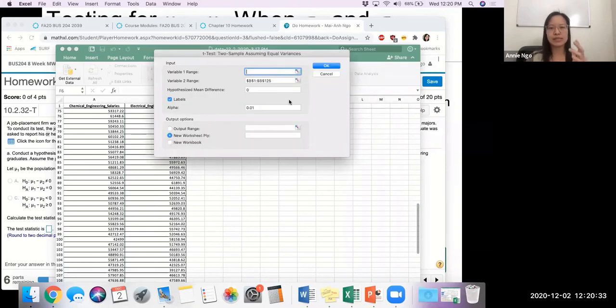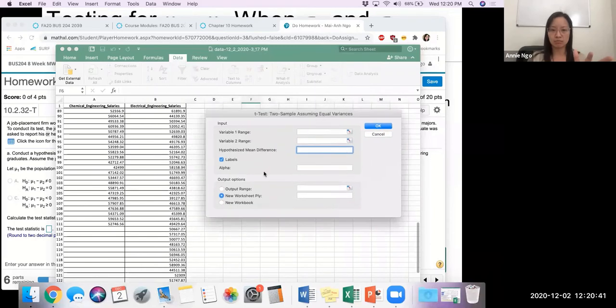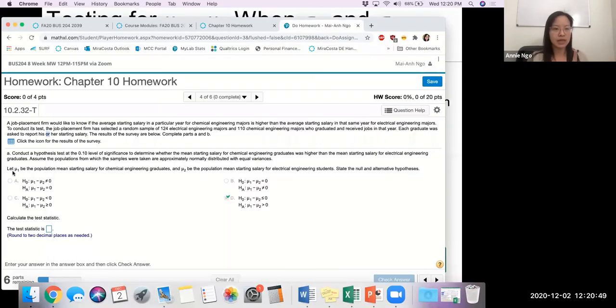Now, sometimes Excel might remember the data from your last data analysis, so I'm just going to clear this out and assume it's blank, like a fresh start. In the homework, recall that it told us to let mu 1, the first group, be our chemical engineers, and let our second group be our electrical engineers.